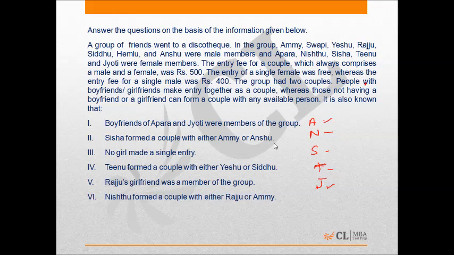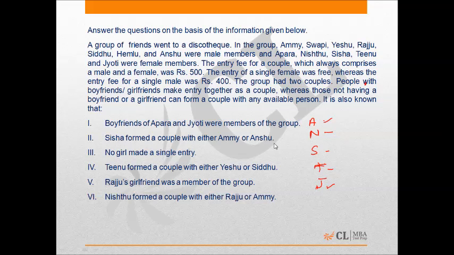The group had two couples. People with boyfriends and girlfriends make entry together as a couple, whereas those not having a boyfriend or a girlfriend can form a couple with any available person. It is also known that boyfriends of Apara and Jyoti were members of the group, which means Apara and Jyoti are parts of the two couples which are there in the group.